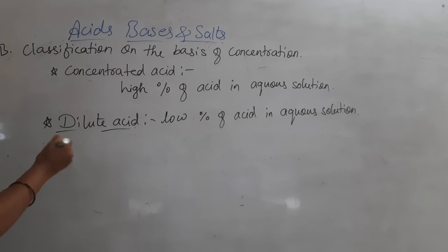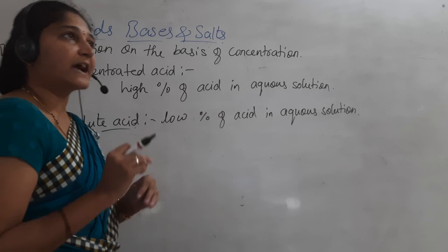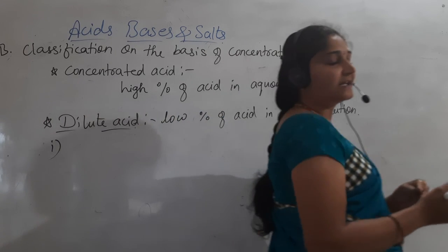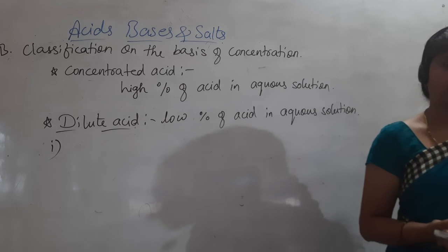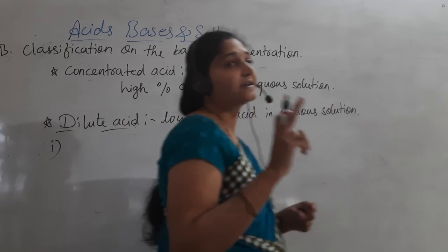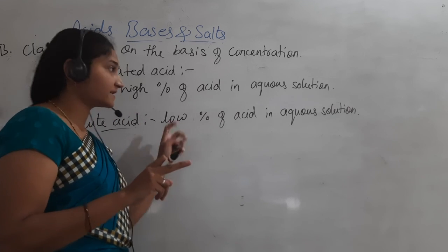So here, first we will consider dilute acid: a weak acid remains a weak acid even if it is concentrated. Okay. So when we are diluting the weak acid, it remains a weak acid only. We can't say it is a strong acid. A weak acid remains a weak acid even though it is concentrated.